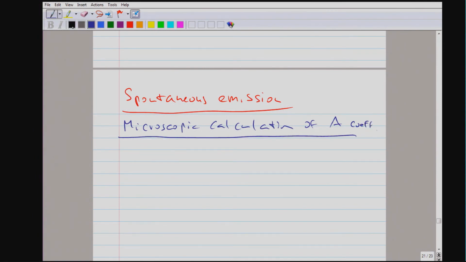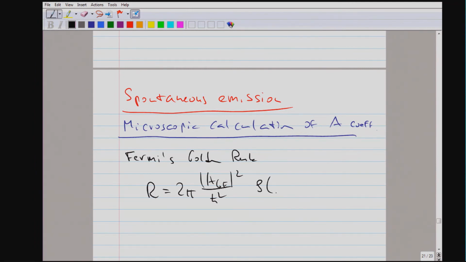So the starting point is what we have discussed at the beginning of the class. We want to discuss Fermi's golden rule. We want to use the rate. And to remind you, the rate for a process is the matrix element squared over h bar squared, and then we have to multiply with the density of states.